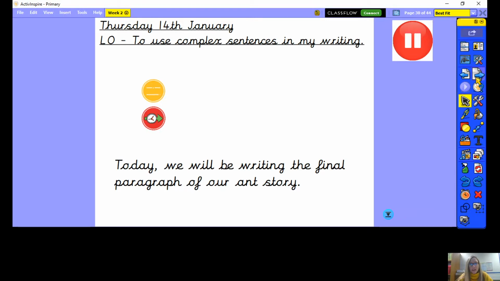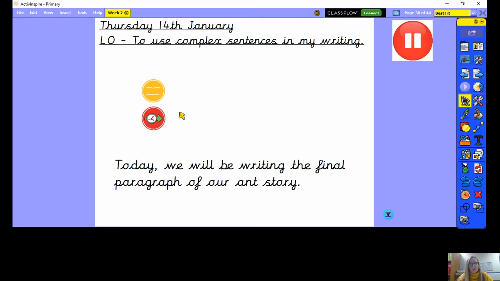Okay, great. So today in our writing, we're thinking about using those complex sentences that you've been learning about this week and fronted adverbials as well. So today we're going to be writing the final paragraph of our ant story.